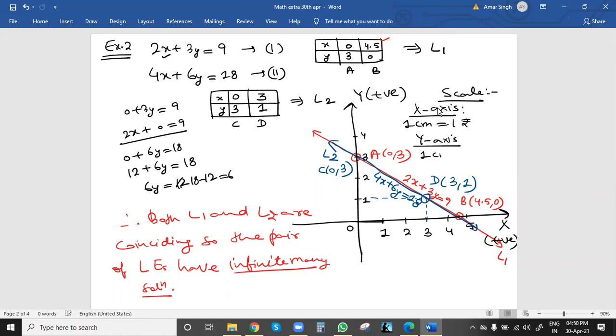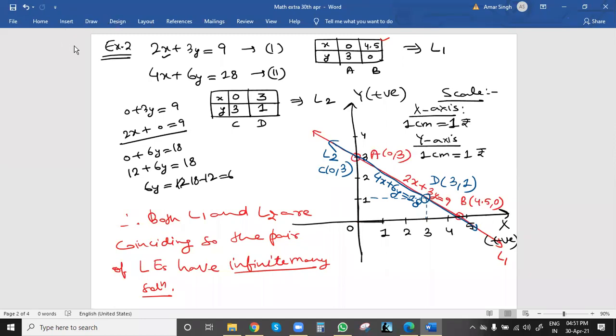On the y-axis, one gap is 1 centimeter on the graph also, and with the help of the scale we have to make it 1 centimeter. Take the gap as 1 centimeter equal to 1 rupee. Unit is basically whatever values are given in the question. Price we have taken as price x and y in rupees.